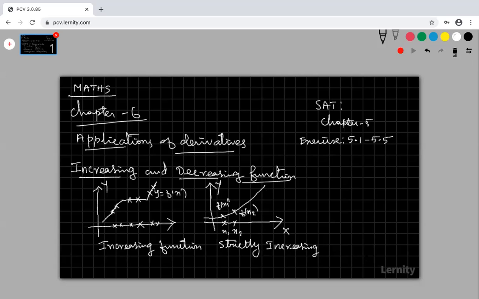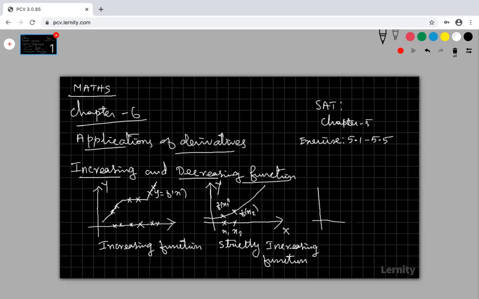So the second function is strictly increasing because there is no constant. Here it is increasing, constant, and increasing again. But here it is only increasing, increasing, increasing. Never decreasing and not constant, right?